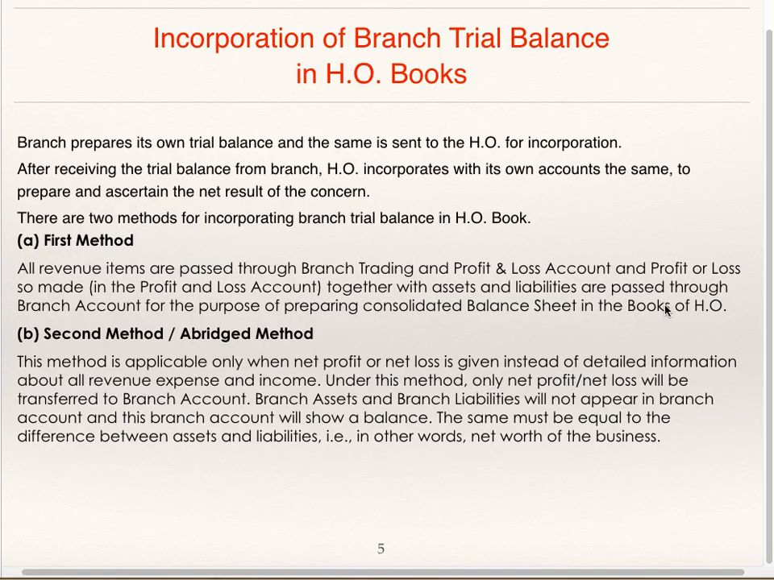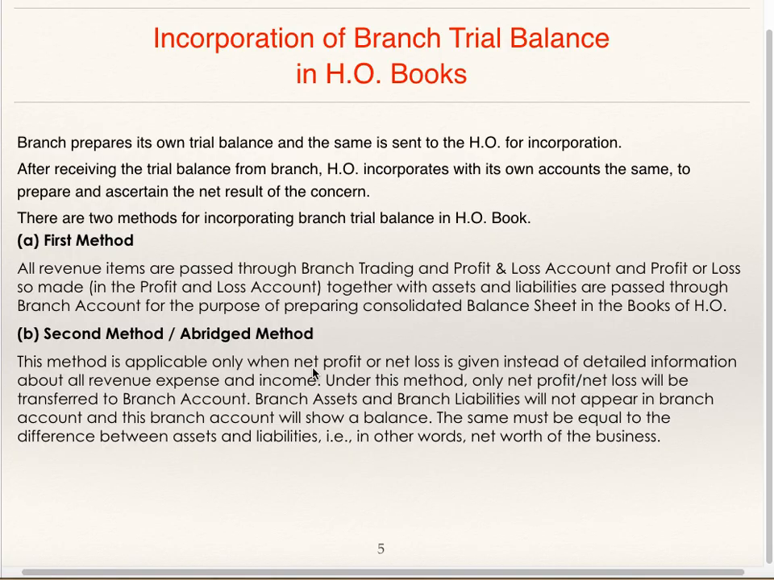In the books of head office, consolidated balance sheet is prepared. For this reason, head office will prepare branch account, and all revenue items, that is all expenses and income which you find in trading and profit and loss account, as well as all assets and liabilities of branch, are passed through branch account. This is as per first method. Second method, which is also known as abridged method.